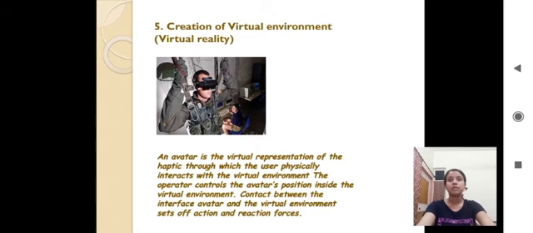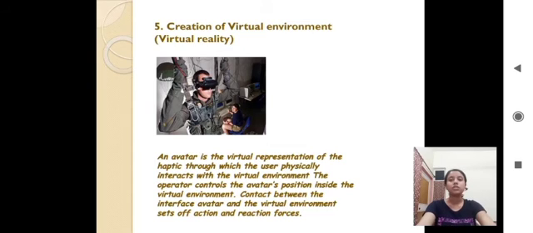The next application is the creation of a virtual reality environment. An avatar is the virtual representation of the haptic interface through which the user physically interacts with the virtual environment. Clearly, the choice of avatar depends on what is being simulated and on the haptic device's capabilities.